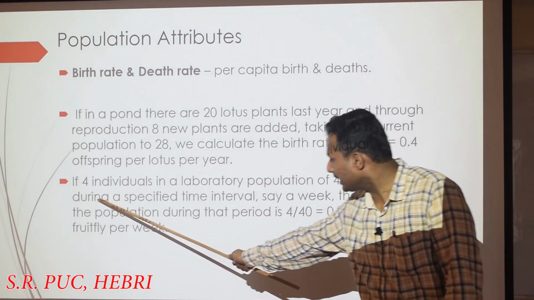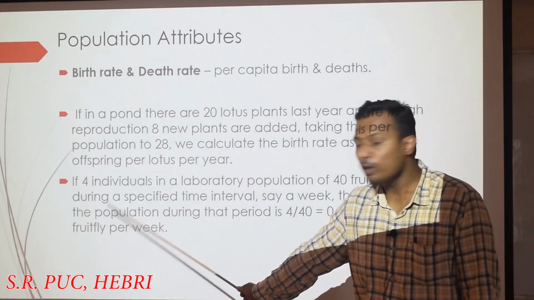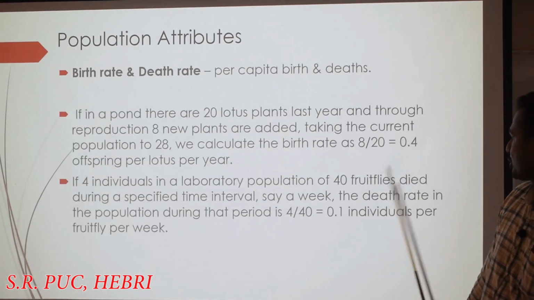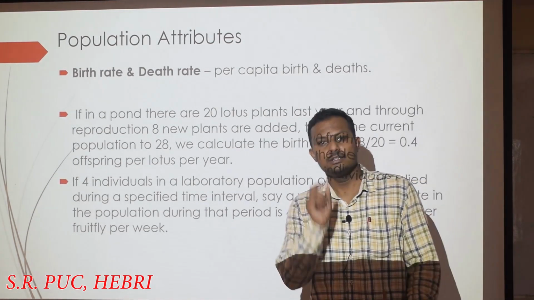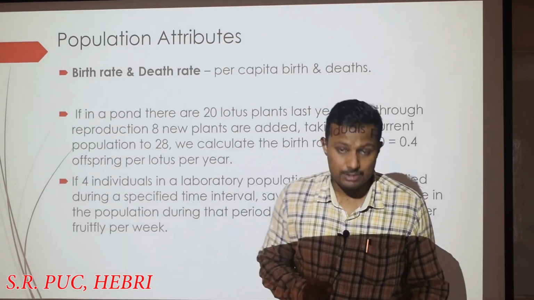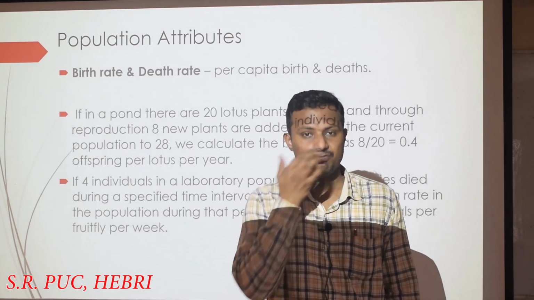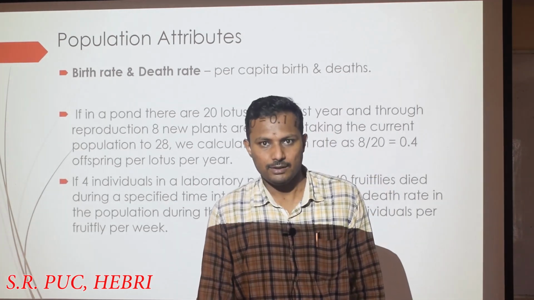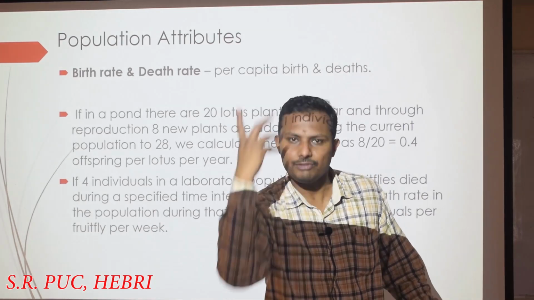Similarly, death rate can also be calculated in the same manner. Consider 4 individuals in a laboratory population of 40 fruit flies. The generic name of the fruit flies is Drosophila, and the scientific name is Drosophila melanogaster. Usually you have seen on rotting fruits, small flies sitting.